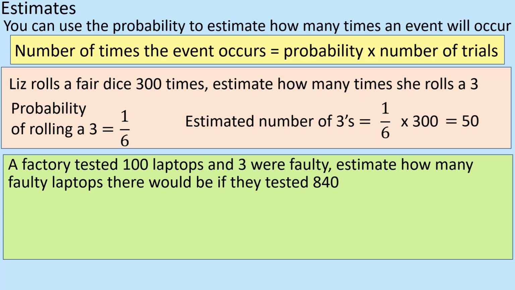So what about this one then? Fracty tested 100 laptops and 3 were faulty. Estimate how many faulty laptops there would be if they tested 840. So what we're looking at here is, based on an initial assessment, 3 out of every 100. We wouldn't call that a probability, we'd call that a relative frequency, wouldn't we? So we're going to do the relative frequency of what she got times that by 840.